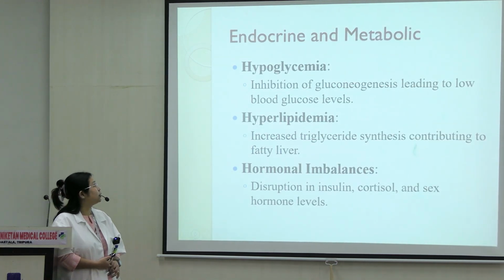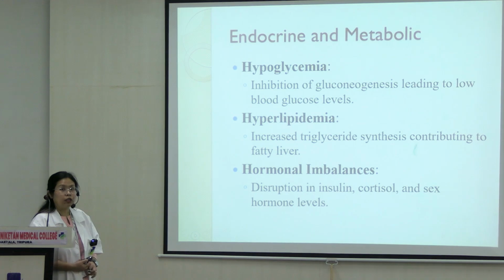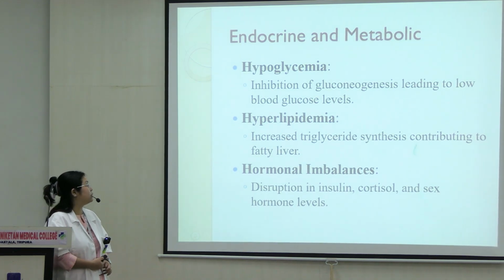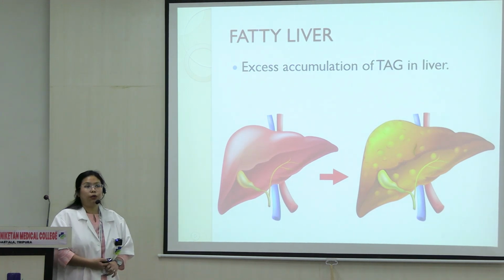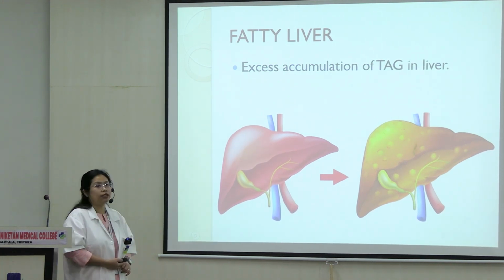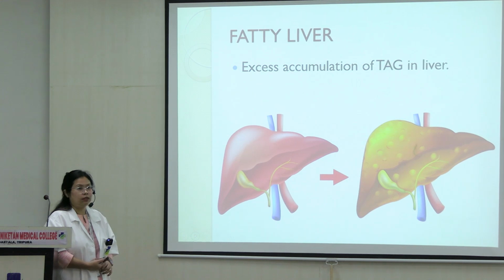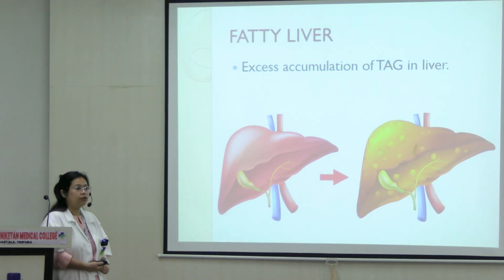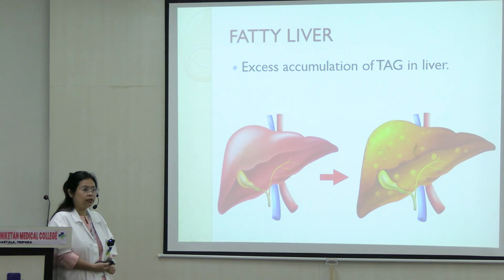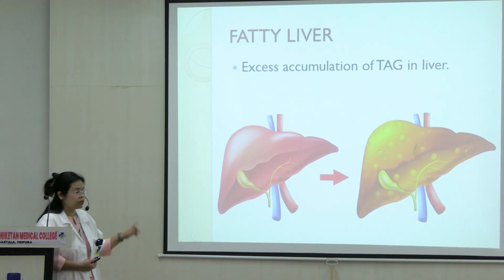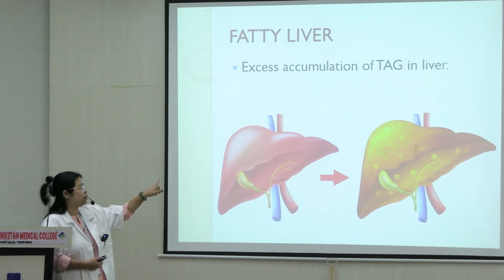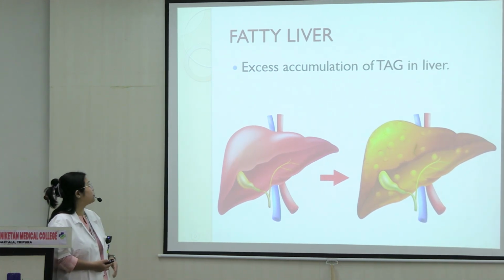Endocrine and metabolic impact causes hypoglycemia, hyperlipidemia, and hormonal imbalance as well. So, tell me which one of the livers is normal, to your left or to your right, in the picture. To the left or to the right? The left is a normal liver. On the right is the fatty liver. You would see fatty depositions on the parenchyma on top of the liver surface, right?